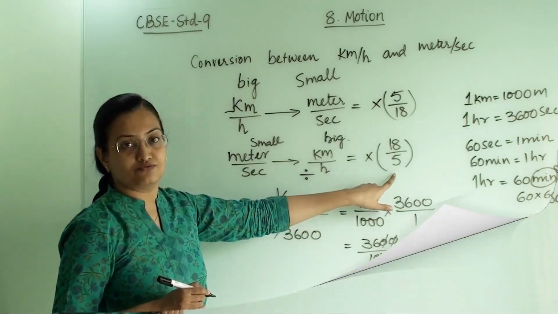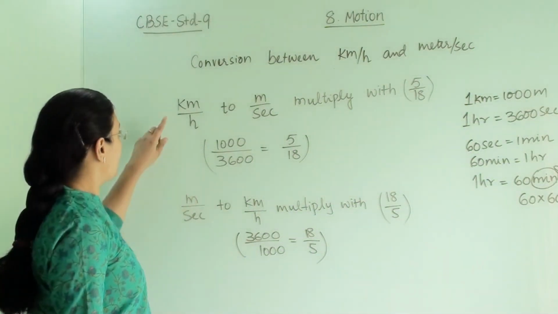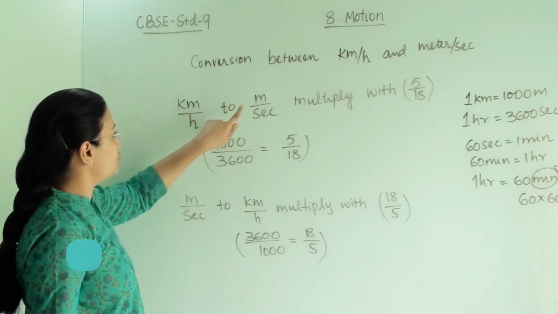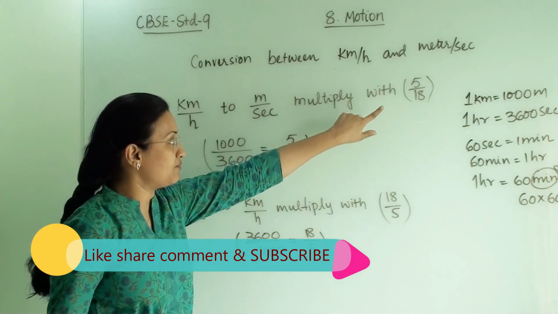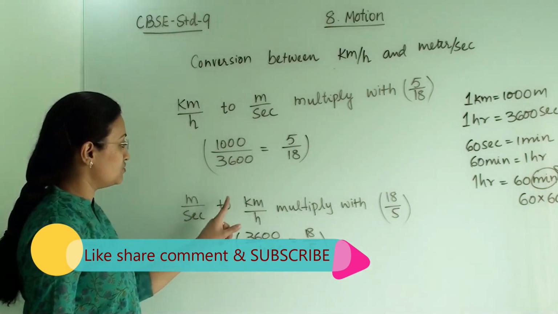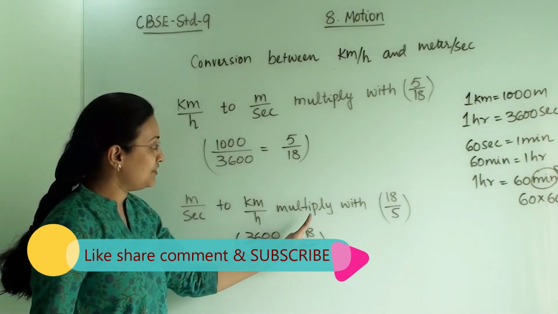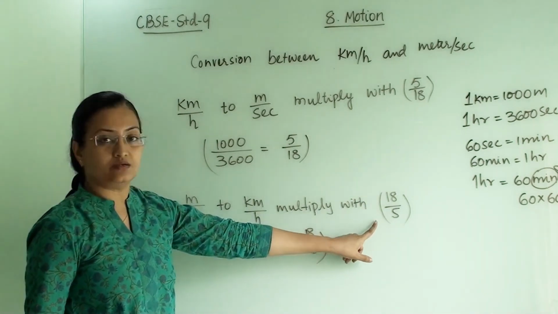So this is how you have to remember: when converting kilometer per hour to meter per second, we multiply by 5 by 18, and when converting meter per second to kilometer per hour, we multiply by 18 by 5.